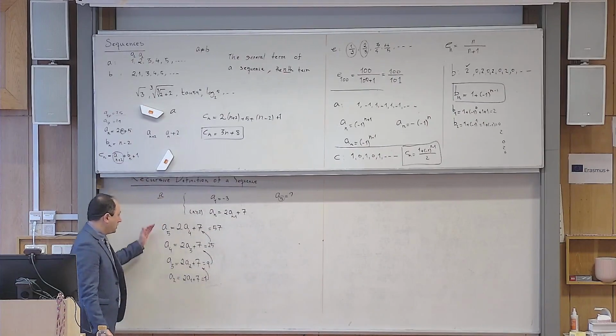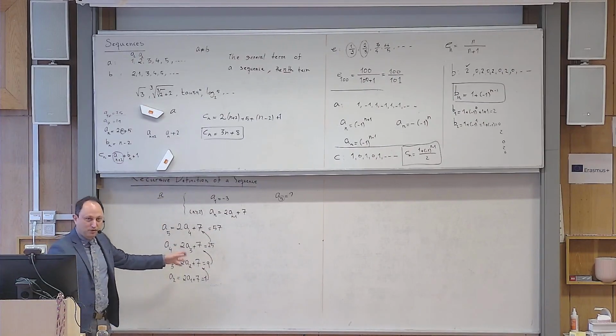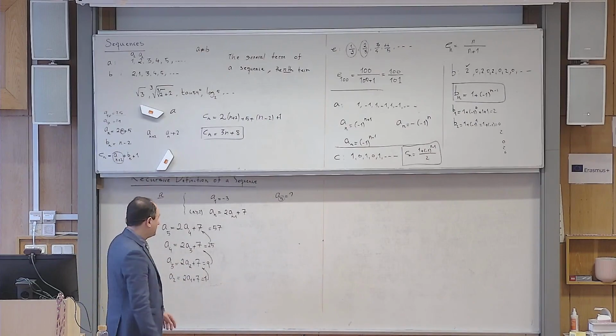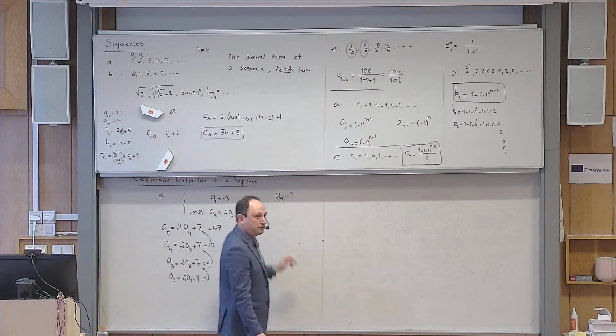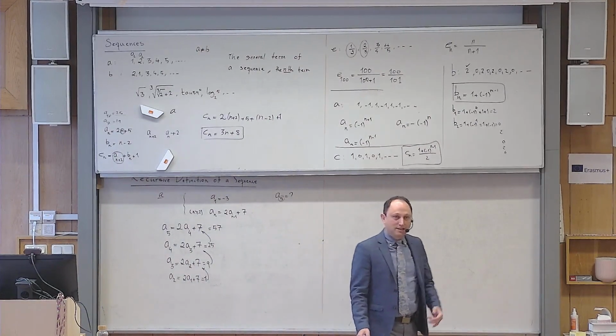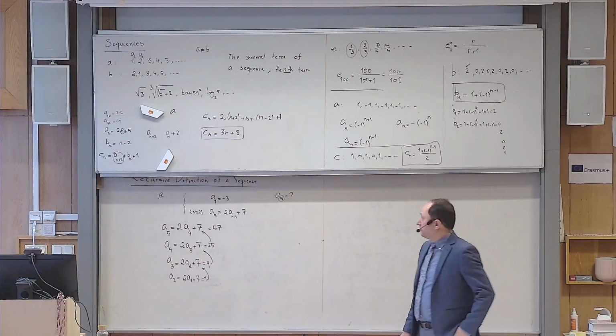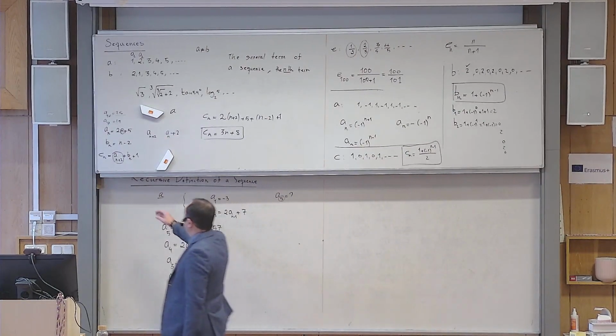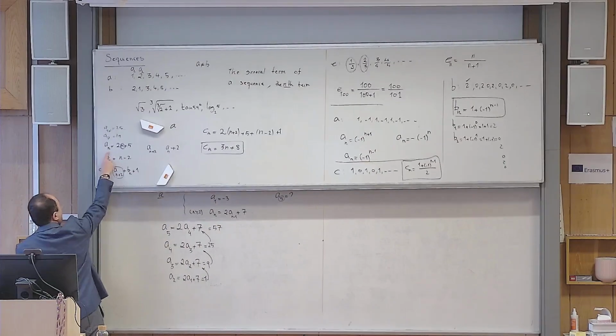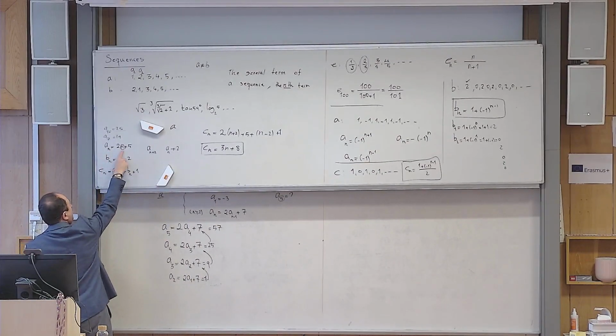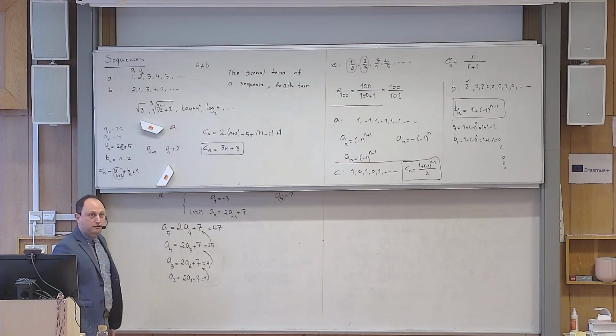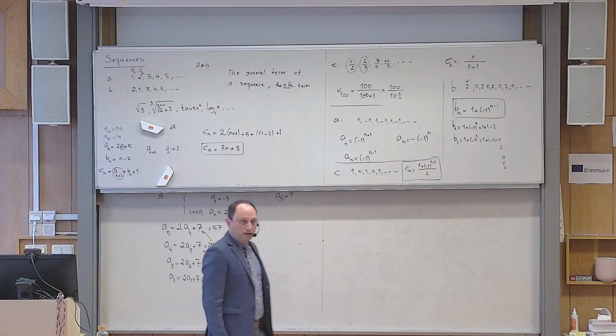So it was not impossible to answer, but I hope that you agree this becomes boring. If I had asked you what is a500, it is in principle simple, but very, very boring. But in that case, even if I ask you what is a500, the answer is 2 times 500 plus 5, 1005. Yes? Isn't it possible to find a general formula?